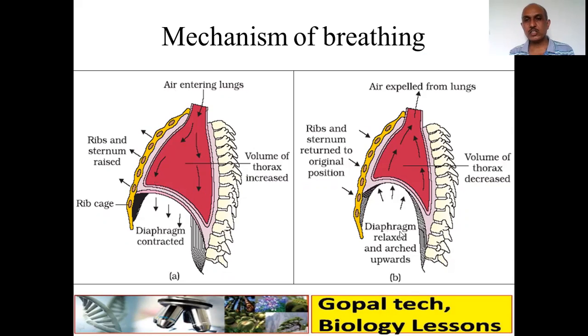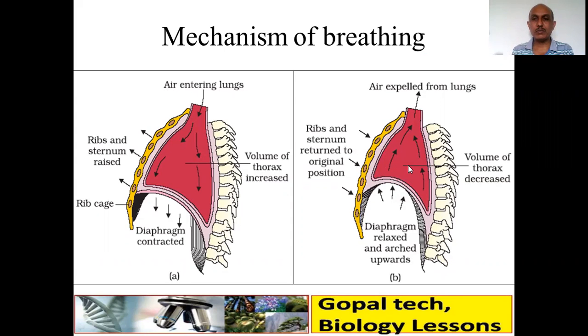During expiration, see here, the diaphragm muscles relax and go back to the original position, arched upward. In the same way, the intercostal muscles also relax. So the ribs and sternum return to the original position. Due to that, the volume of the thoracic cavity decreases and the pressure increases. So the air will be expelled from inside the lungs to outside.